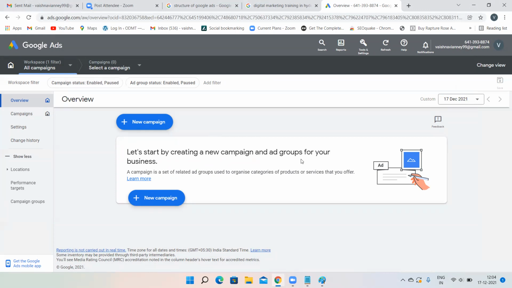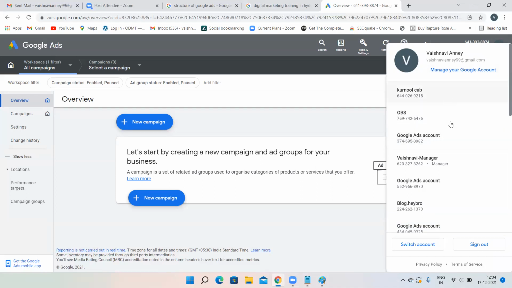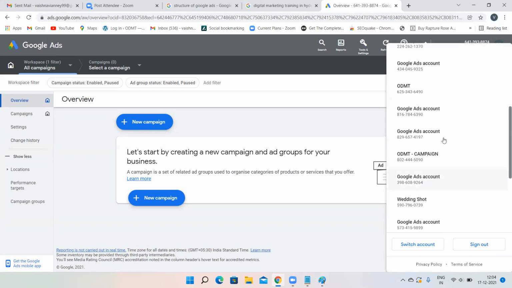Now, the first thing is, assume that you have 20 clients with you. This is one client, this is one client, this is one client. How will you differentiate between two clients? Are you going to remember this 10-digit number? Suppose you have 20 clients, so 20 ten-digit numbers. How will you remember? It will be difficult to remember.